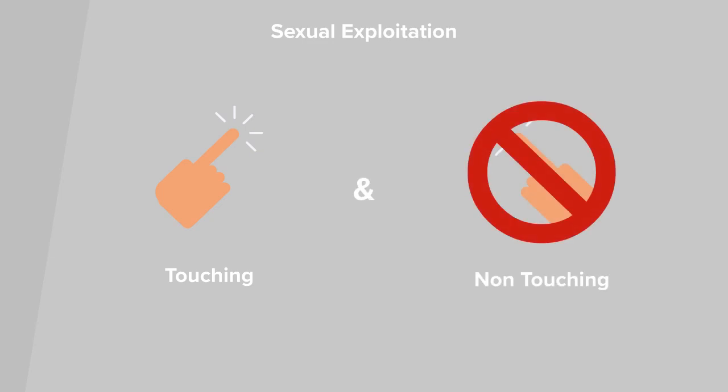The first form of abuse we will look at is the sexual exploitation of children, young people and vulnerable adults. Sexual abuse and exploitation includes both touching and non-touching activity. This applies to children, young people and vulnerable adults who are deemed as being unable to legally consent to sexual activity because of a mental disorder.